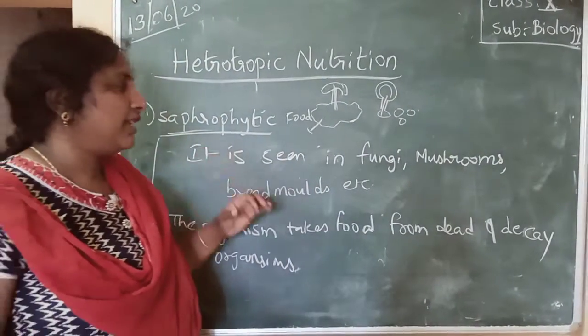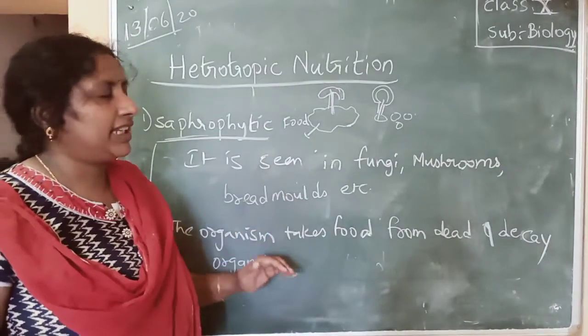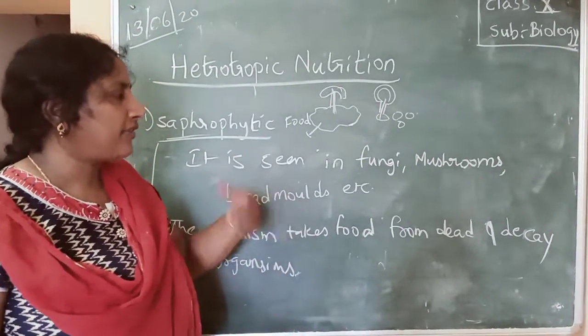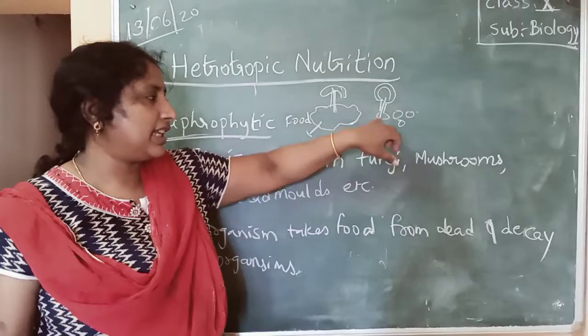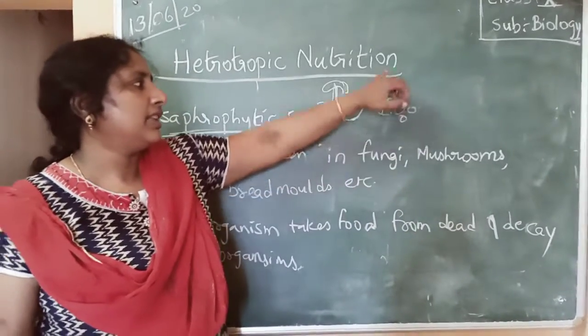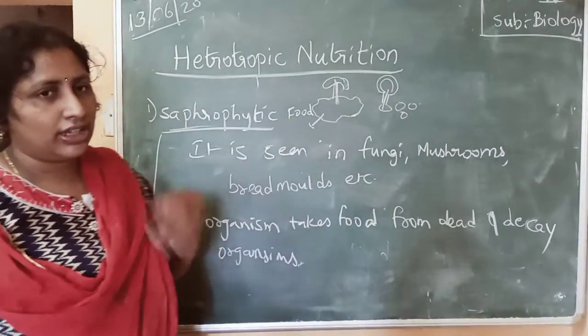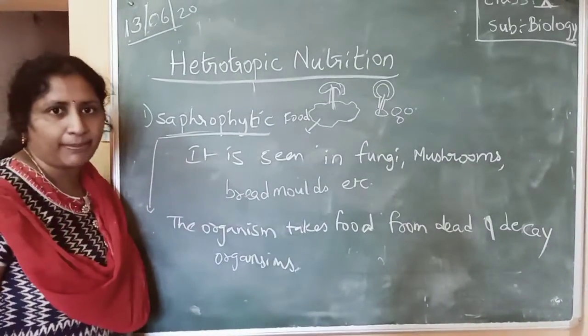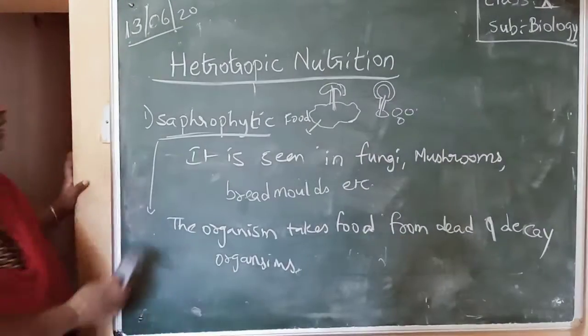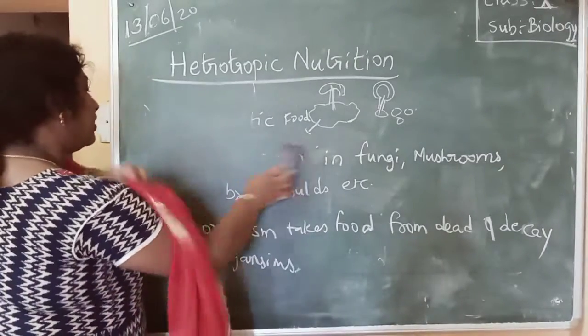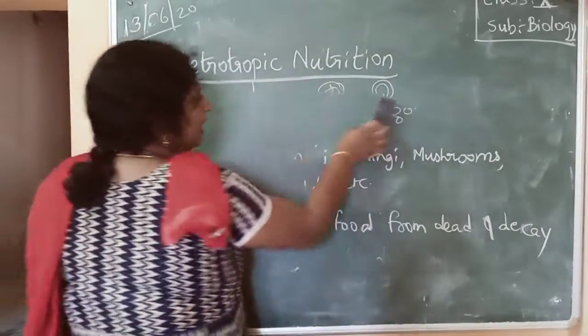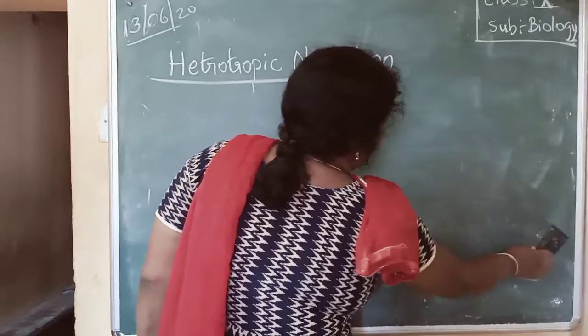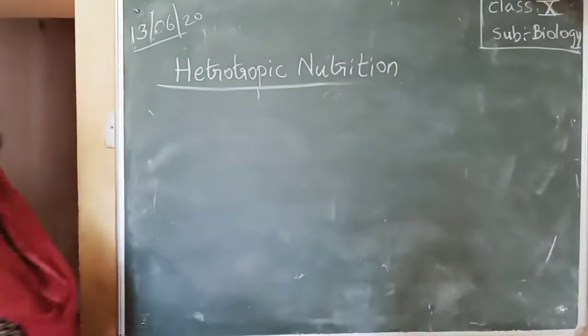It will first break down the food material outside the body. After breaking the food material, the nutrients are absorbed into the body of the organism. That type of nutrition is called saprophytic nutrition. Next is the parasitic mode of nutrition.